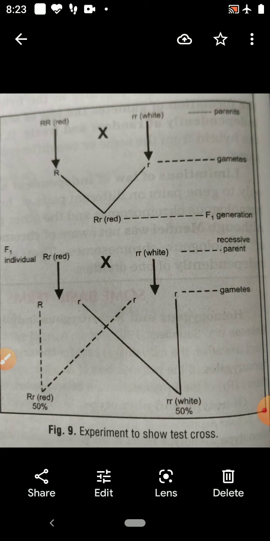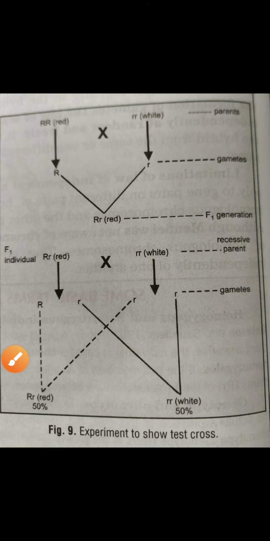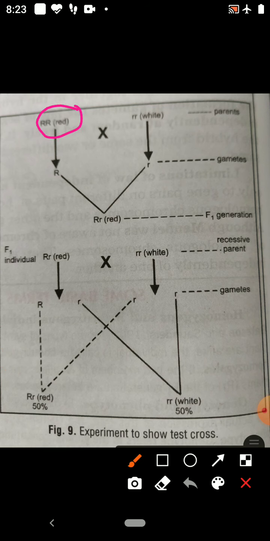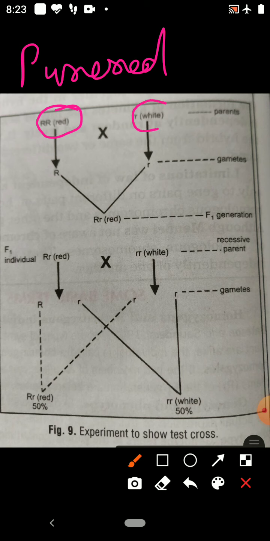F1 individual. You see, here I have taken red flower and white flower. This is the pure red, and this one is the pure white.